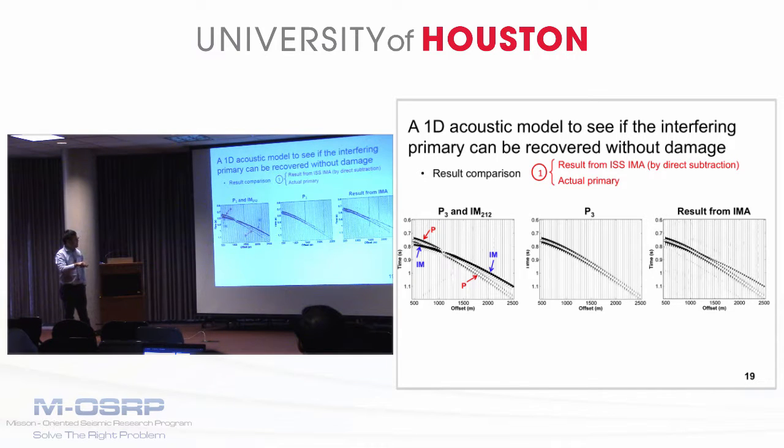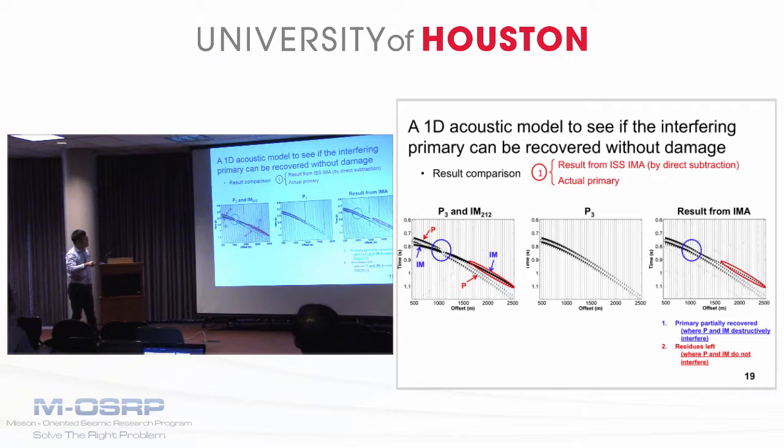First, with this internal multiple being partially removed, we can see at the places where the primary and internal multiple destructively interfere, the primaries are partially recovered because the internal multiples are being partially removed by the result from the ISS-MA.